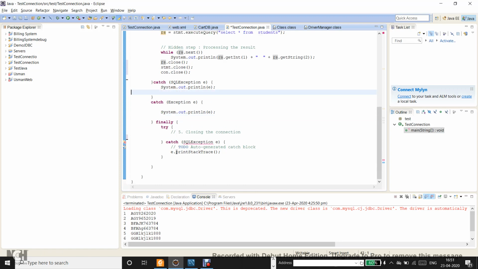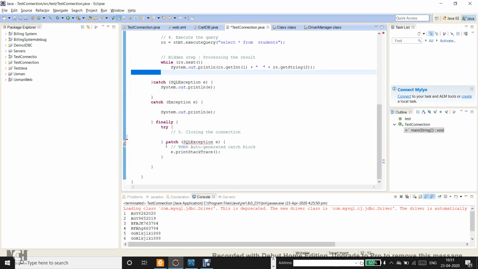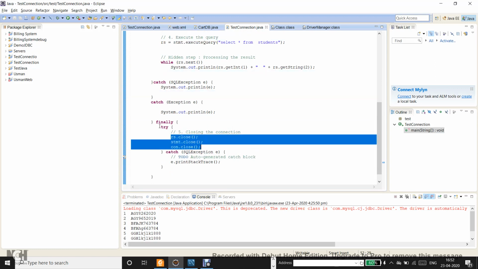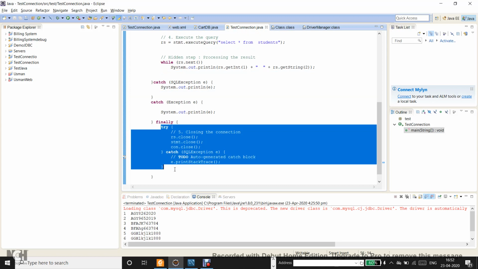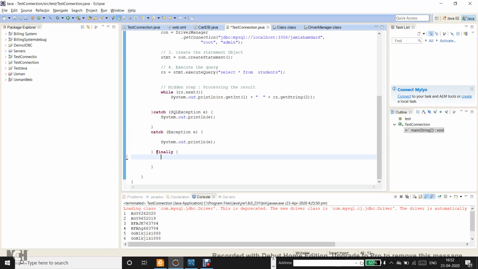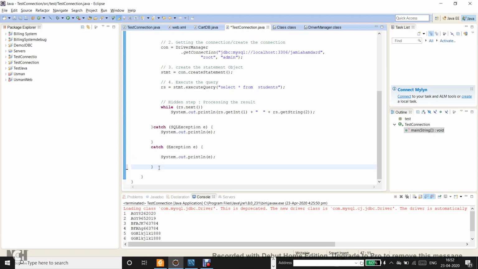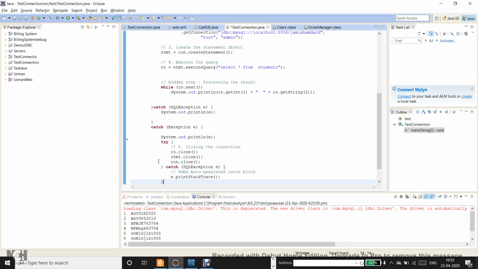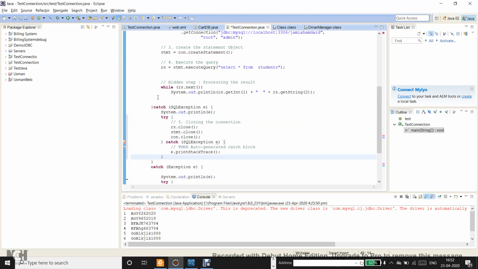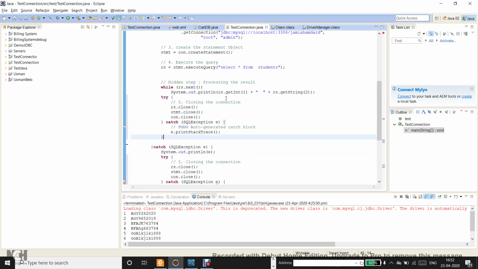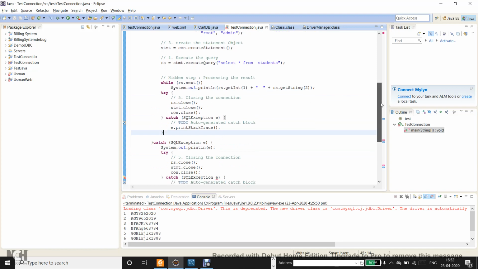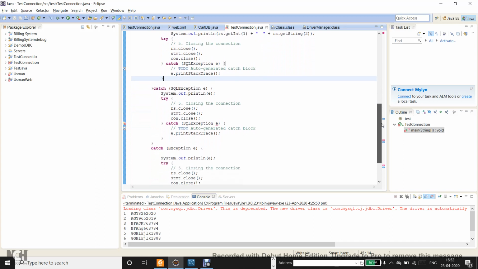So instead of copying these statements, what I should have done is copy the whole try-catch itself. Control X, let's get rid of this finally block, and then I put it here, and the same thing here. Then is it now a guarantee that my resources will be closed in every possible condition, every possible case?